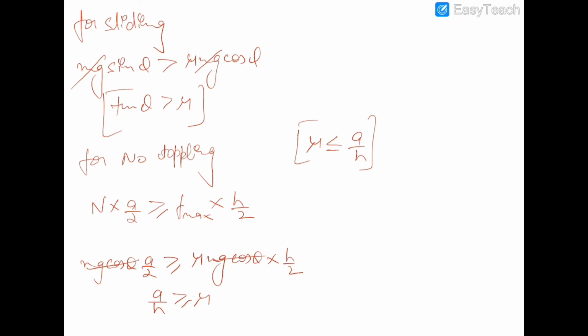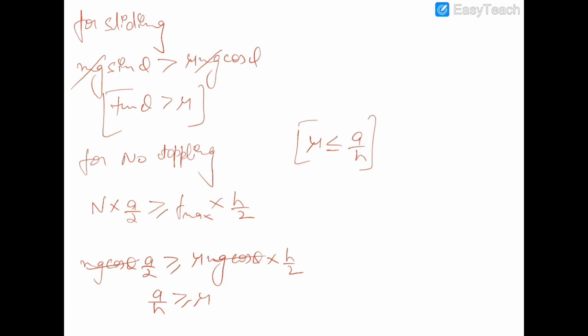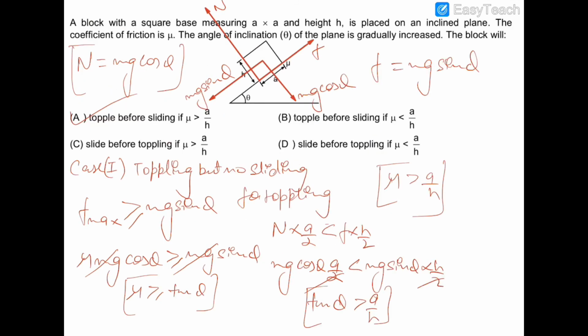So this is the condition for no toppling and this is the condition for sliding. Combining these two conditions, we get that mu should be less than a by h. So the correct option will be option D also. So option A and option D are the two correct options.